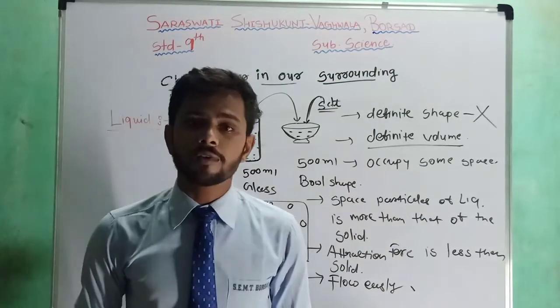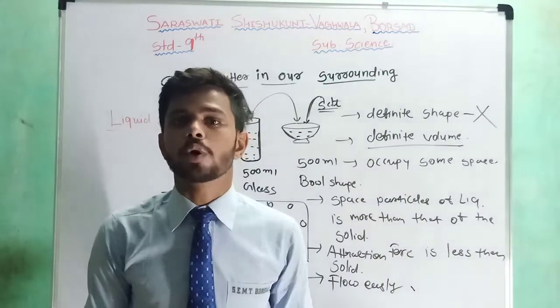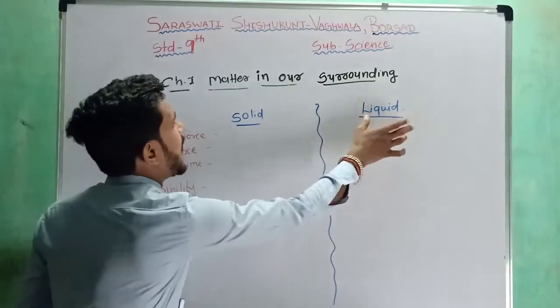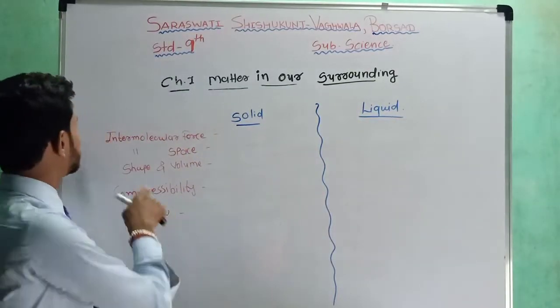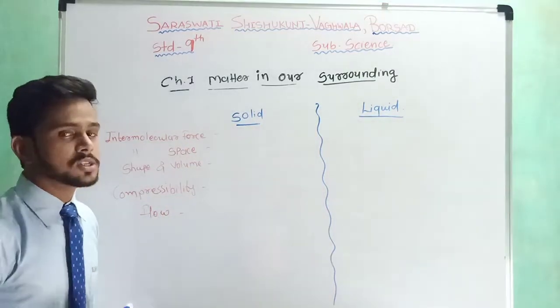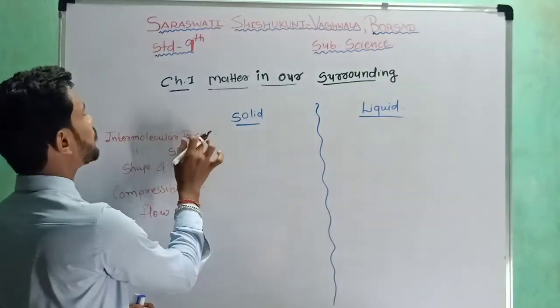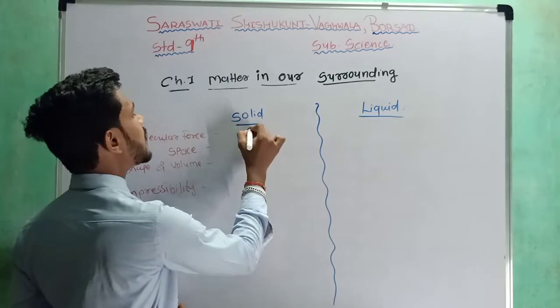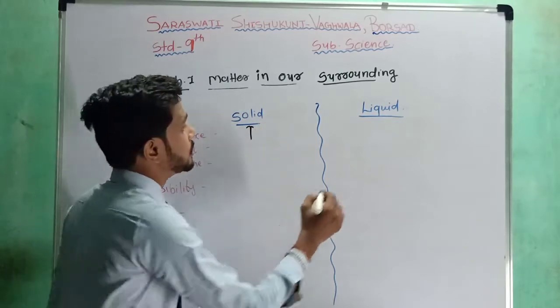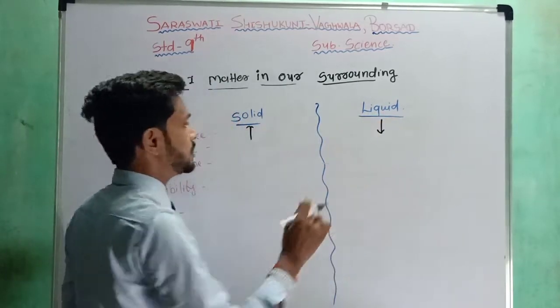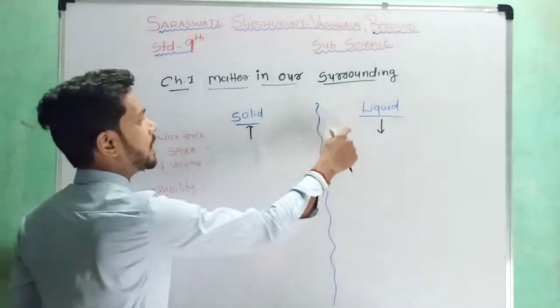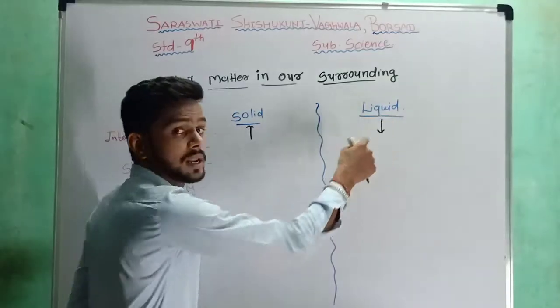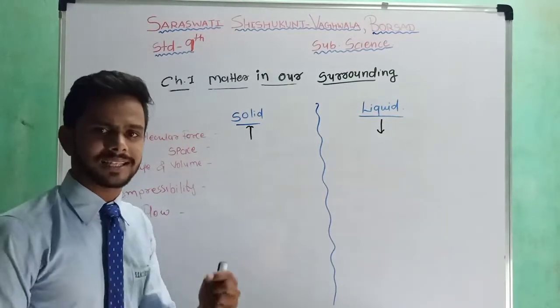Now we are going forward with the difference between the solid and liquid states. Let me tell you about the first topic, that is intermolecular force. The intermolecular force of a solid is higher than that of the liquid state. So we can write down that the intermolecular forces of a solid are higher, and the intermolecular forces of a liquid are lower or lesser than the solid.